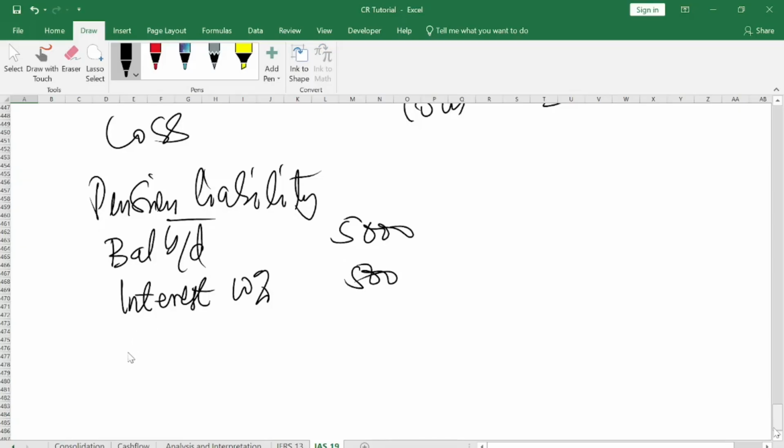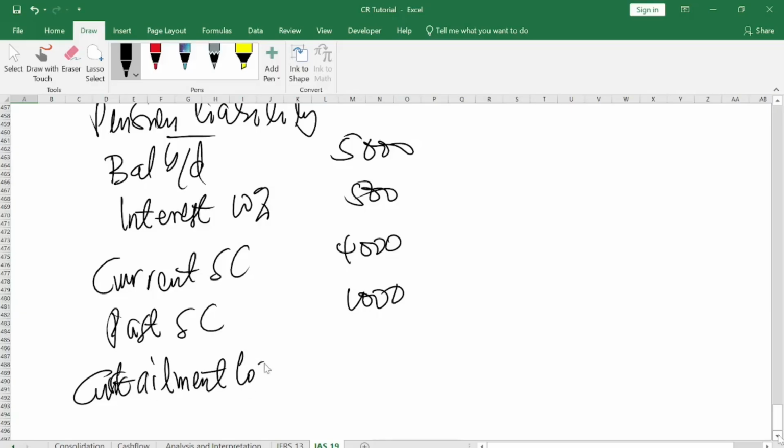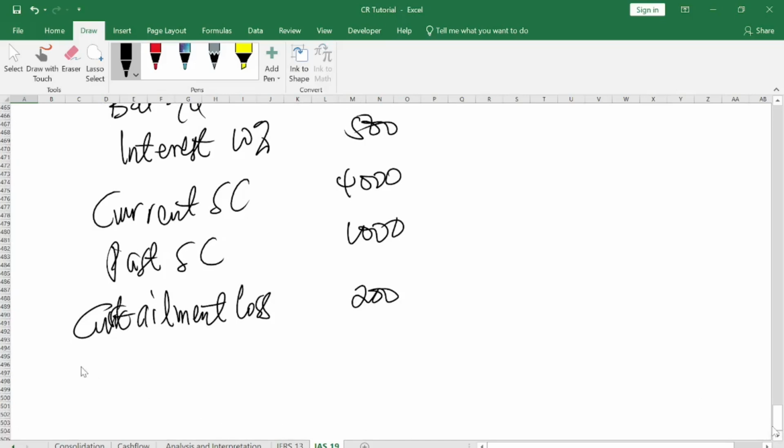This accounting year, the workers provided service, so you have to pay them current service cost, which is maybe 4,000. Now, past service cost, there's a possible change of some of the agreement with regards to contribution for salary, it costs the company. So past service cost is maybe 1,000. Now there's a curtailment, a curtailment loss to the company. If there's a curtailment loss to the company, it increases liability. Maybe curtailment loss was 200. Then you bring it here. Okay, so at the end of the day, they paid benefit.